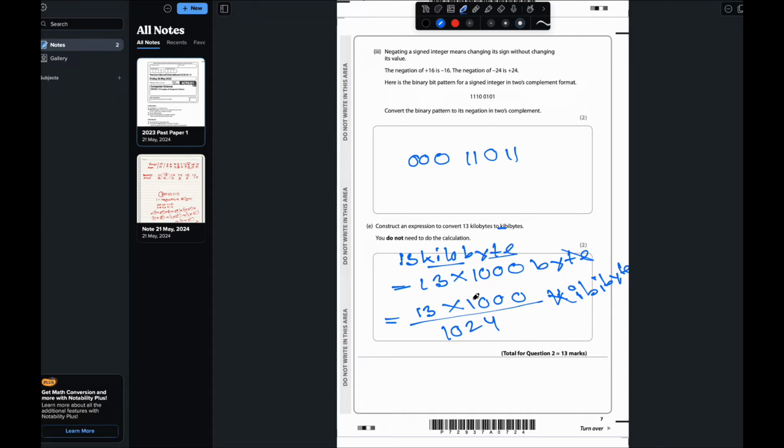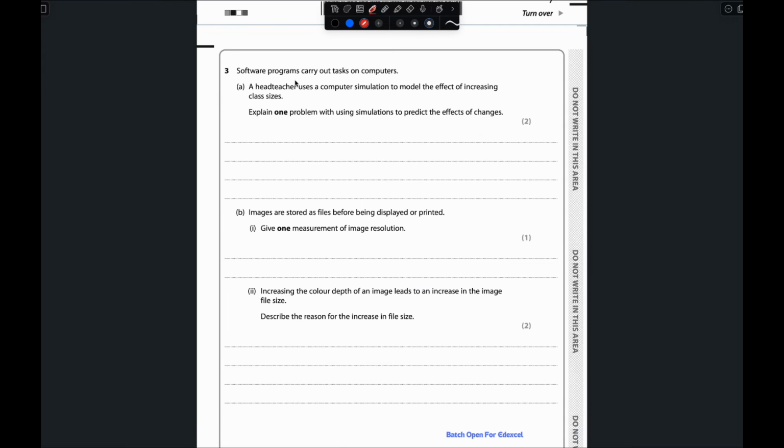So this is the end of question number 2. Now we will move to question number 3. Number 3 is software programs carry out tasks on computers. The question is mentioning that a head teacher uses a computer simulation to model the effect of increasing class sizes. Explain one problem using a simulation to predict the effect of changes.